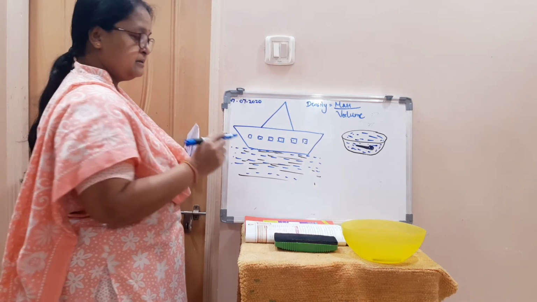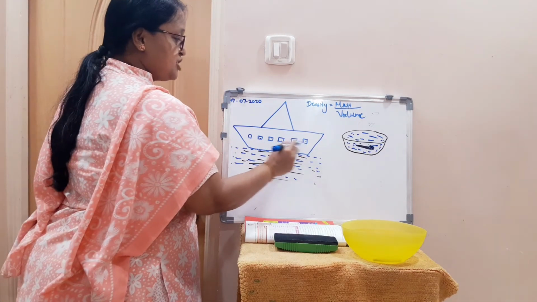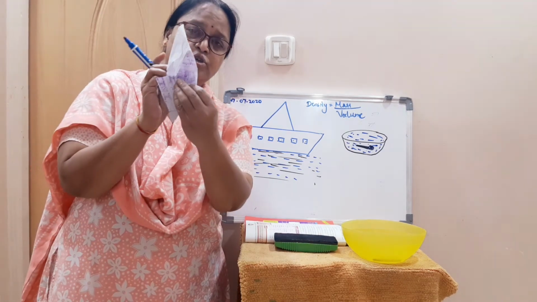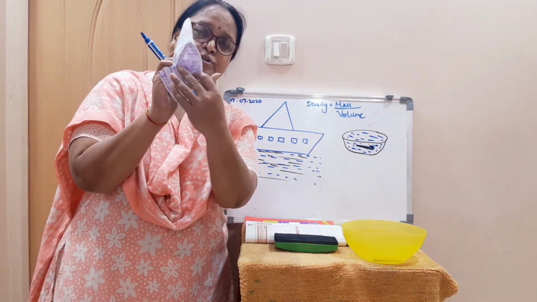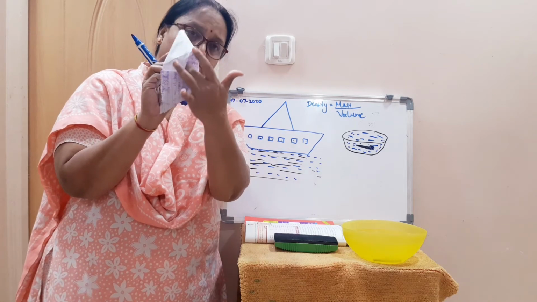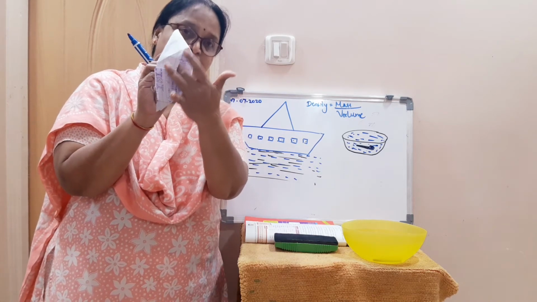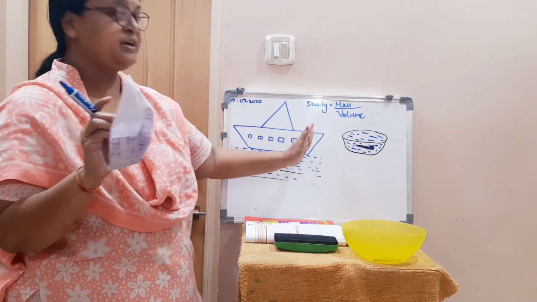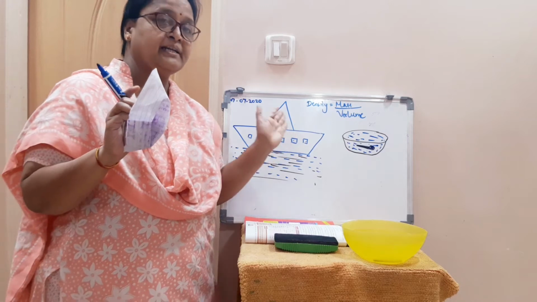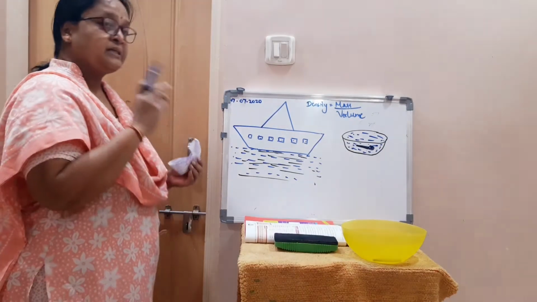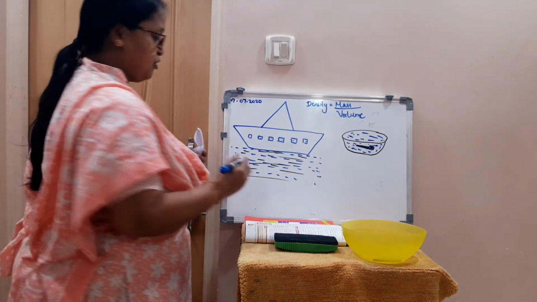There are hollow spaces inside the ship. Even if you make a boat, there is a hollow space inside this boat also. You can see this space. This is a hollow space inside this ship or a boat. And here also it is designed like that only, that there are hollow spaces inside that boat. So what happens? This increases the average volume.